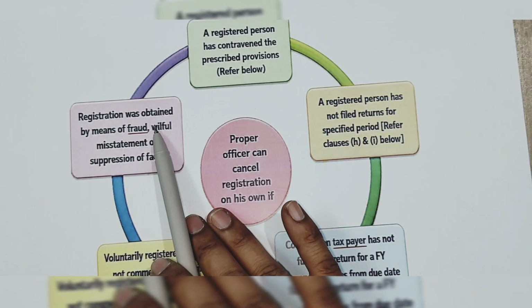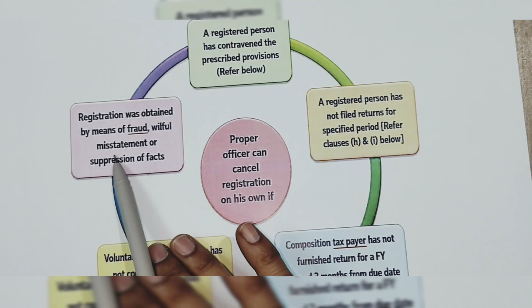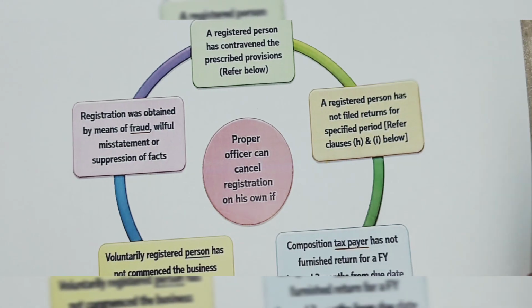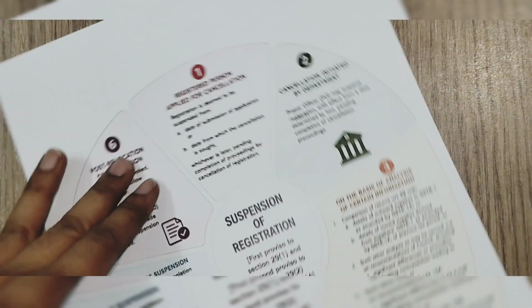If registration was obtained by any fraud, willful misstatement or suppression of fact, then it will be cancelled.